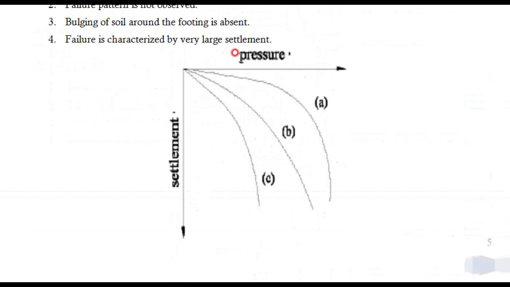The graph you can also see here: the pressure is here, settlement is here. The first one, A, is general shear failure. Take this point: at this point it is taking this much pressure, but settlement is very less. And the same point will come here, then it has gone through this much settlement, but the pressure is the same. And coming to this one, it will come somewhere here for the same pressure, but settlement is large. This indicates very dense, medium, and very weak. By seeing the graph also, you can classify the modes of failure.